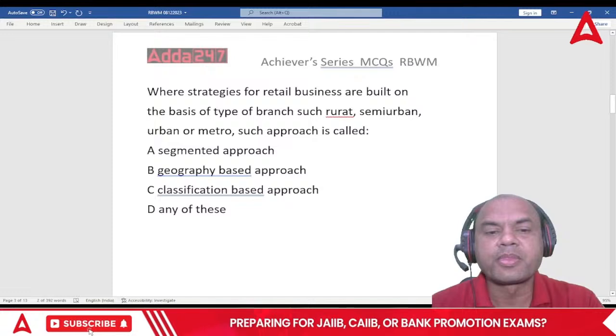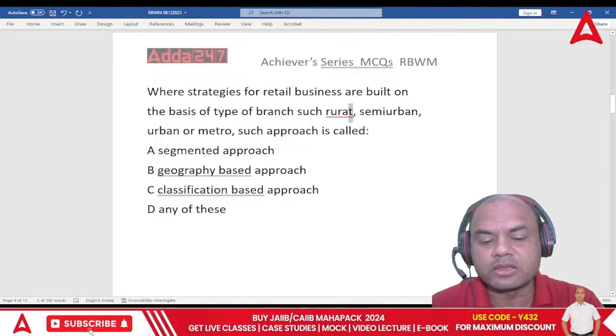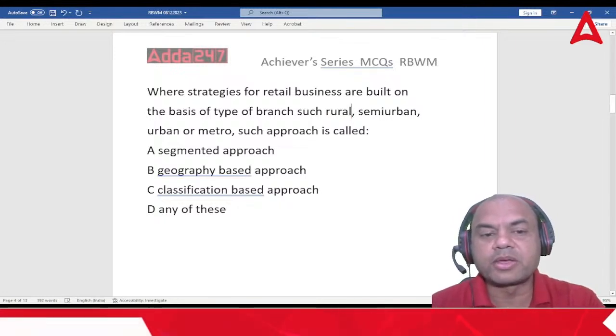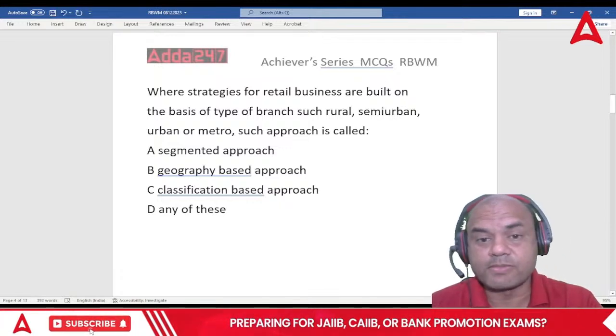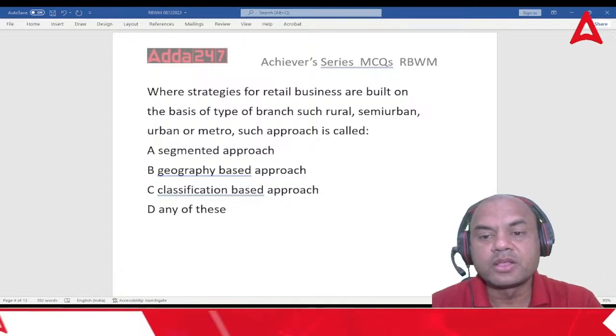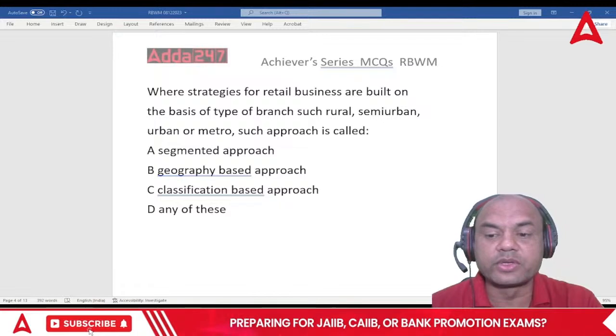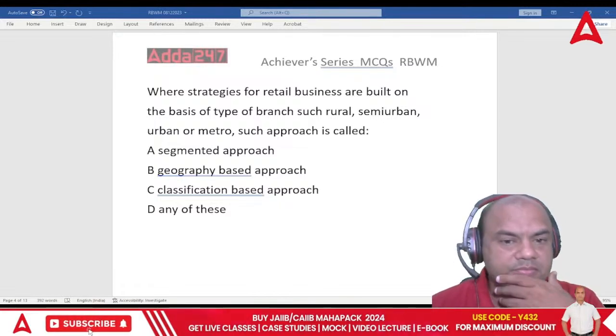Second one: strategies of retail banking are built on the basis of type of the branch, such as rural, semi-urban, urban, metro. Such an approach is called as this. I had cleared this also: segmented, geography based, classification based, any of these. Now think over it. This is what you need to think. Everyone think over it. What do you say?